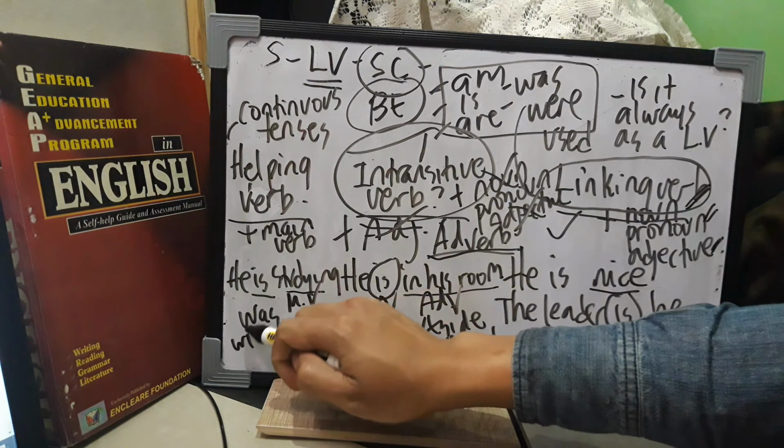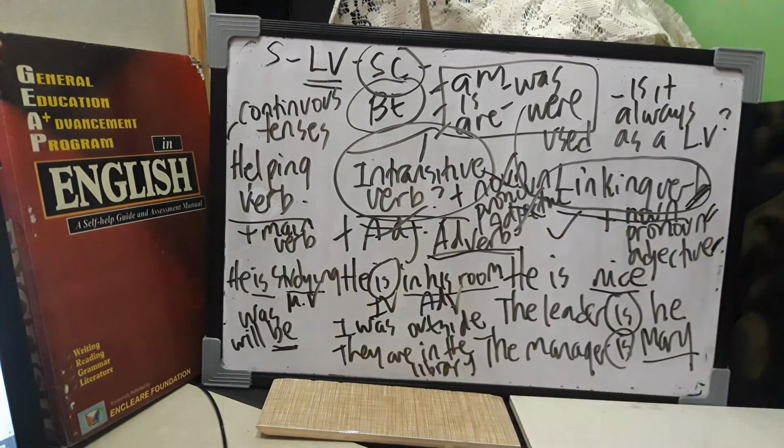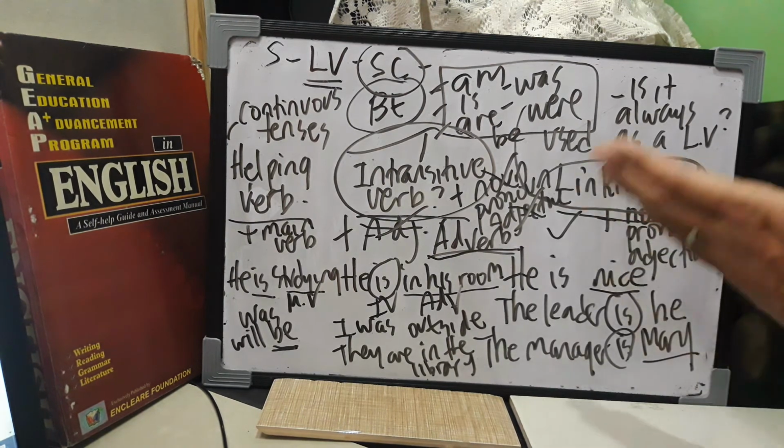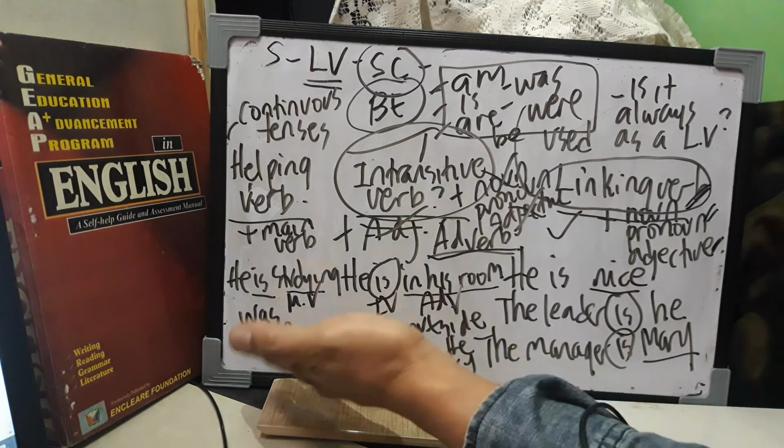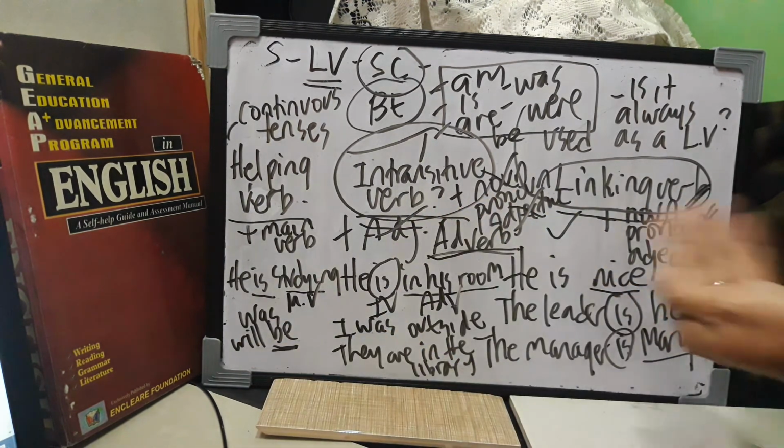How about in the future? He will be studying. So be, guys, there is not a linking verb. Rather, it is an auxiliary verb. So, guys, am, is, are, was, were are actually seen in sentences of this form, and you should identify which pattern you have to use. You have to know, guys, because it's very important. Do I have to use it as a helping verb, as an intransitive verb, or as a linking verb?